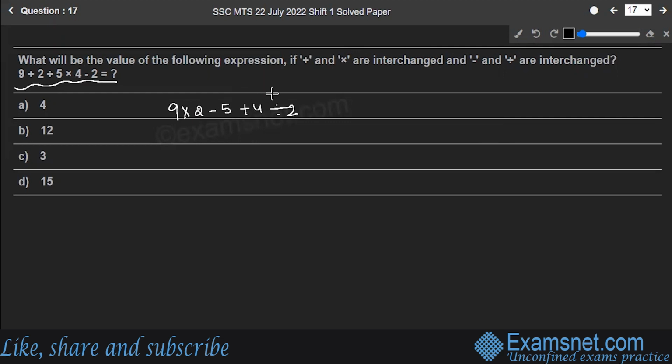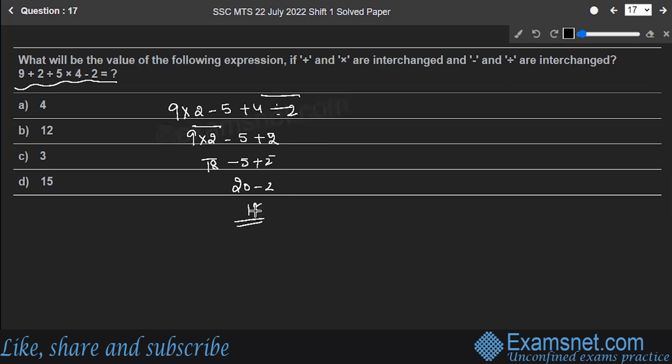According to the BODMAS rule, you have to divide first. So this will be 9 multiplied by 2 minus 5 plus 2. Next, 9 multiplied by 2 is 18, minus 5 plus 2. So 18 plus 2 gives you 20, minus 2, which is equal to 18.